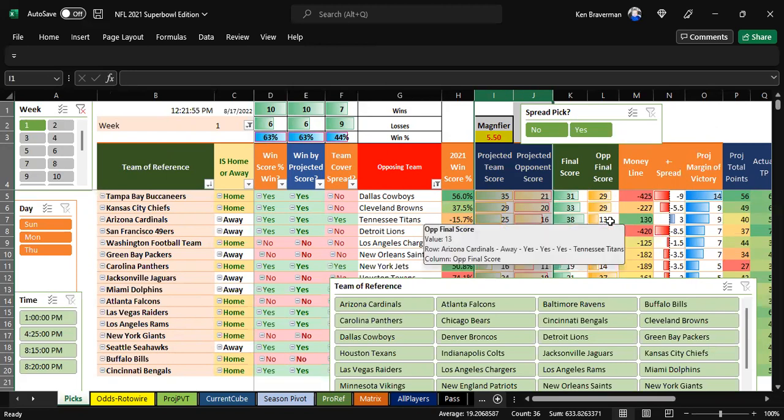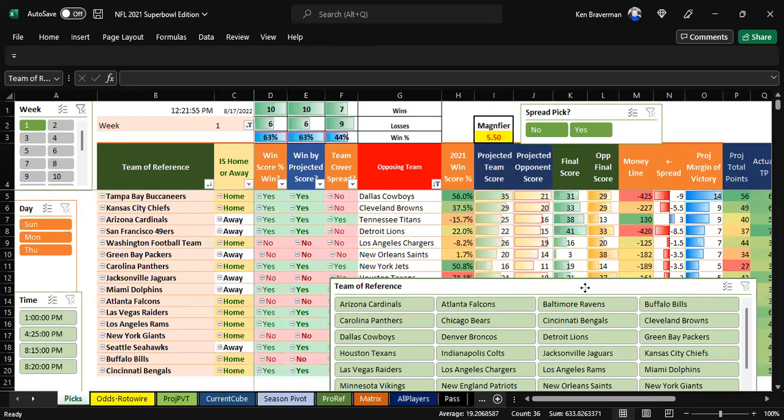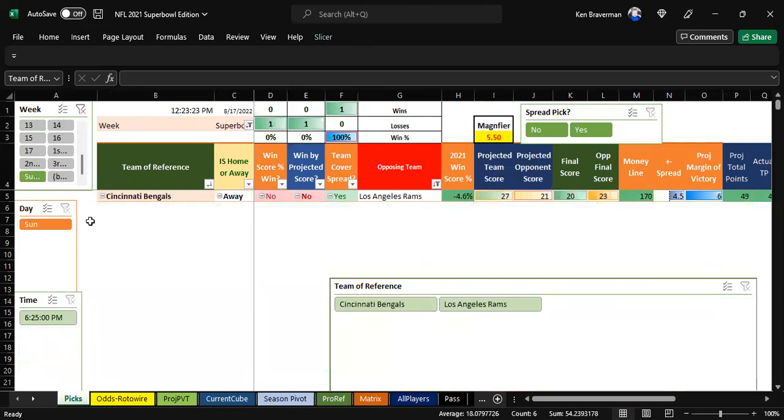Which team won the Super Bowl? The Rams won the Super Bowl. They beat Cincinnati, and the algorithm thought Cincinnati was actually going to win that game. Cincinnati lost by 3 points. That Super Bowl game was supposed to be Cincinnati 27-21. They ended up losing 20-23. As you can see, they missed a touchdown that they needed to win that game. They looked like they were going to win that game.